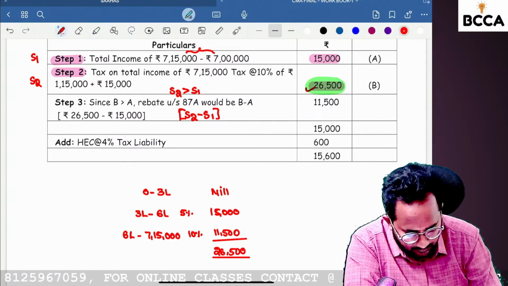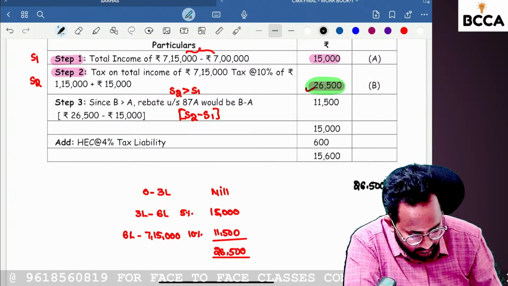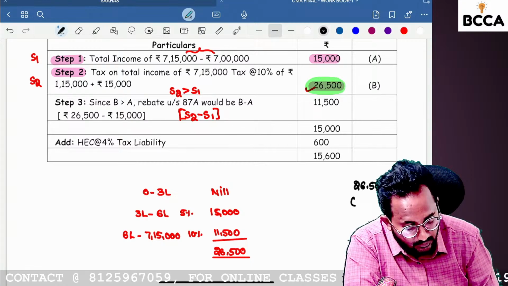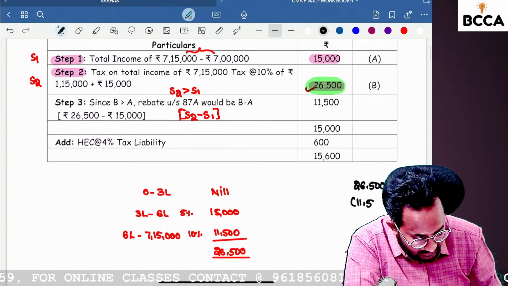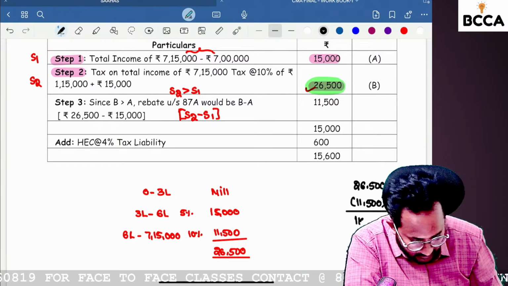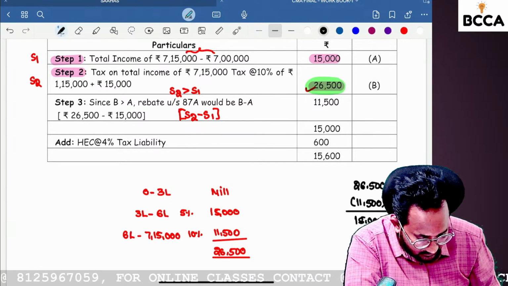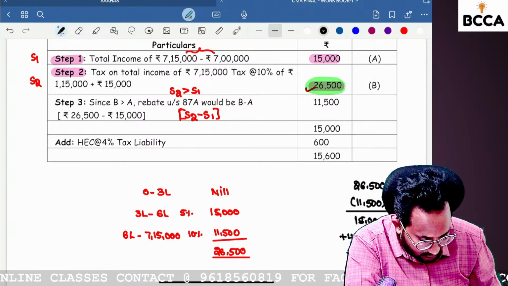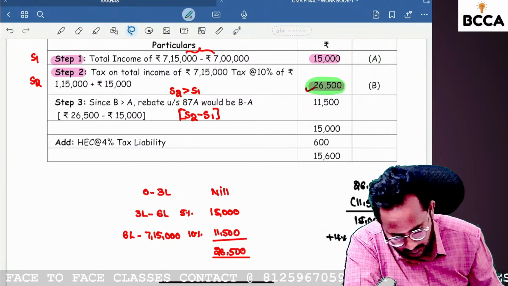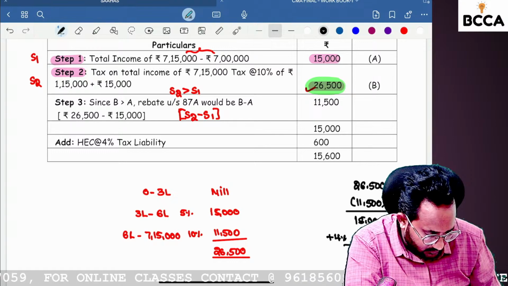26,500 you have to pay. But out of that, what is the rebate you can get? 11,500 only, because the difference between step 2 and step 1 is 11,500 only. Still, what is the amount of tax you have to clear? 15,000. For that we have to add health and education cess. What is 4%? 600. So please tell me what it is: 15,600.